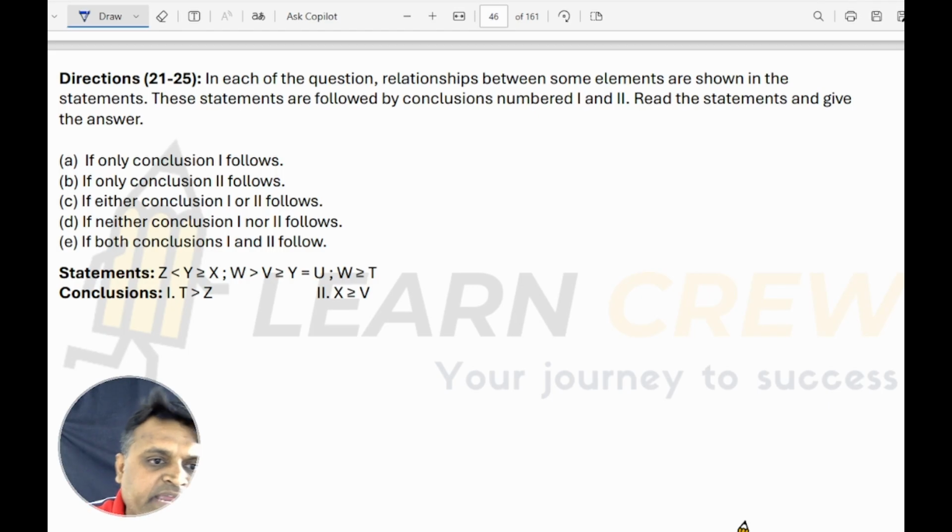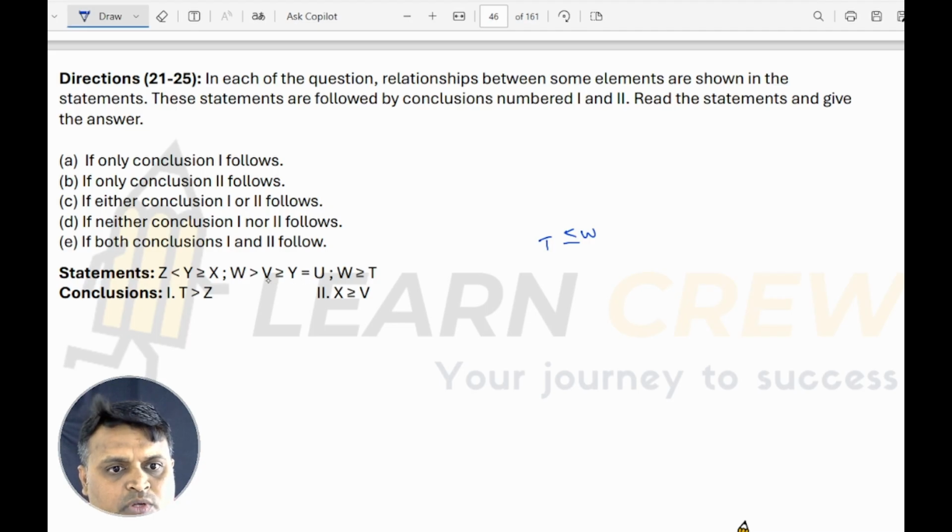Z less than y greater than x. T to z, T to w is there. T greater than or equal to... T less than or equal to w. W greater than or equal to t means t less than or equal to w. And w to z.